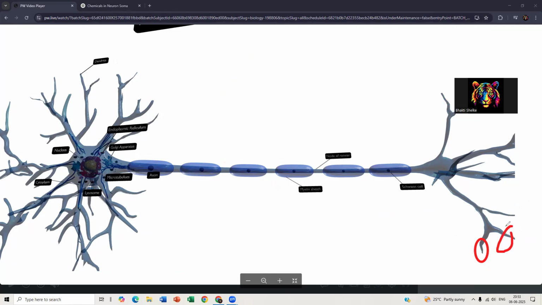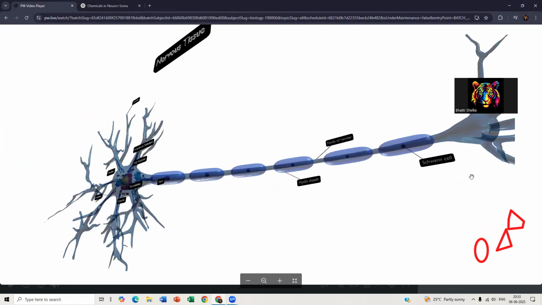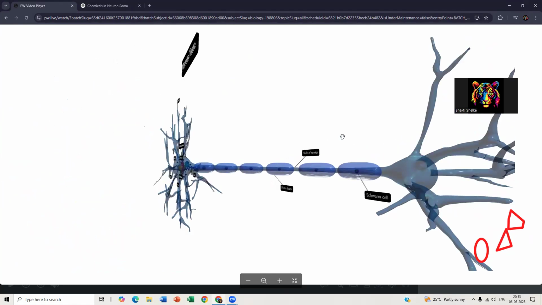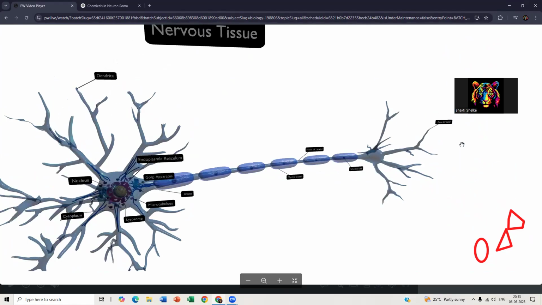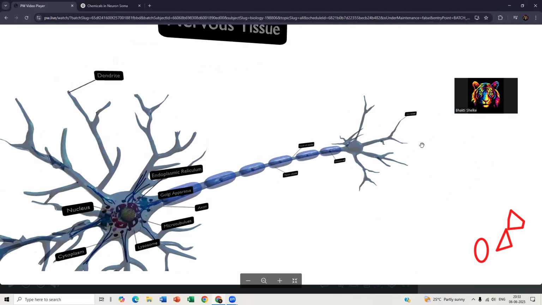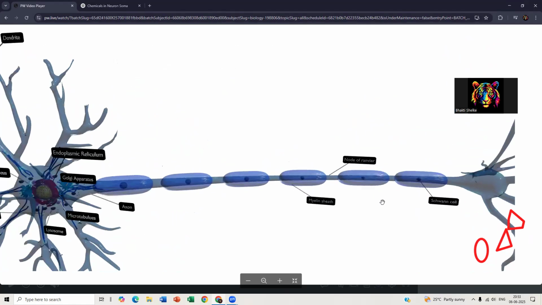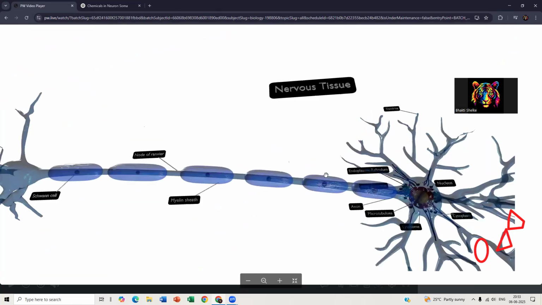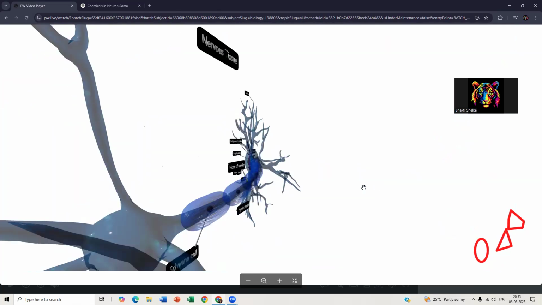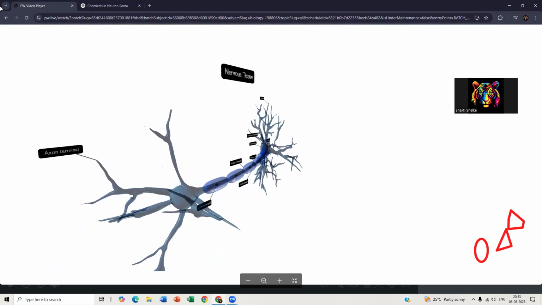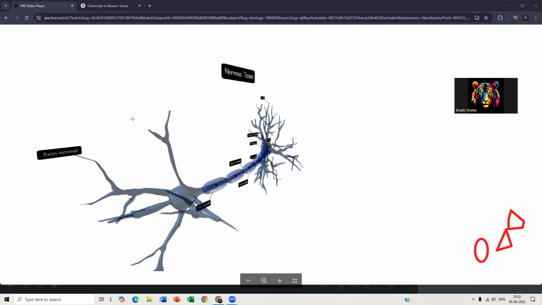Here you will have these circular structures.